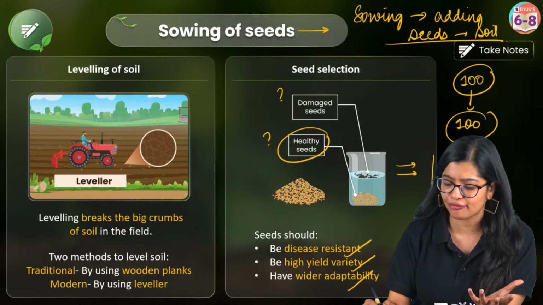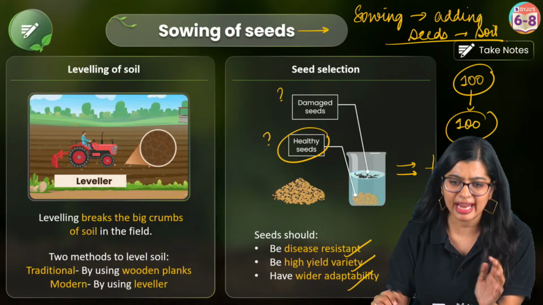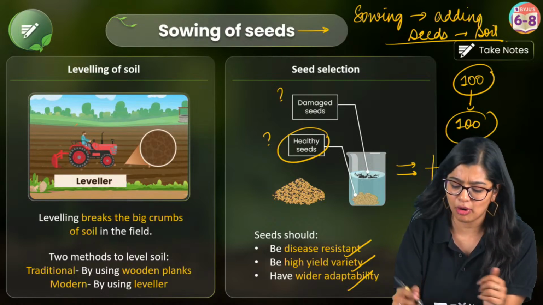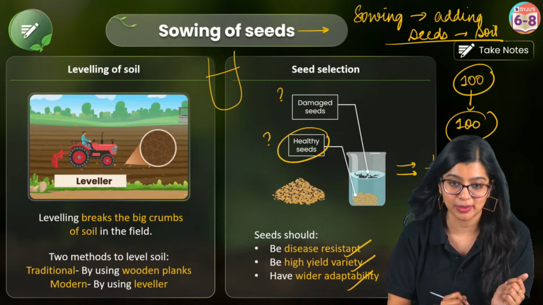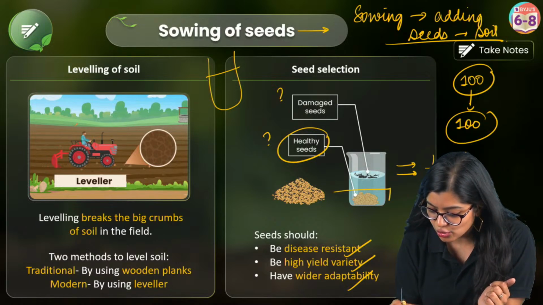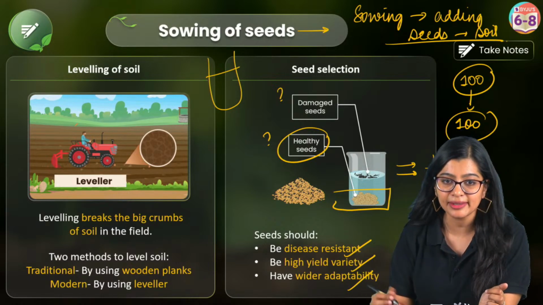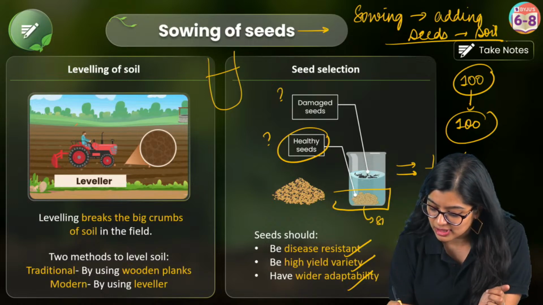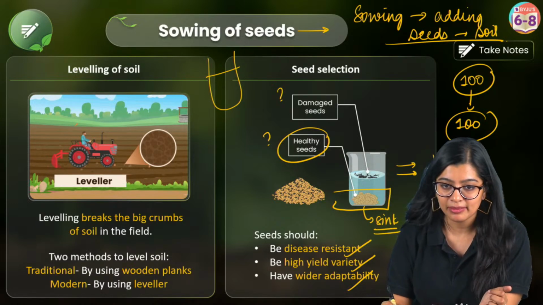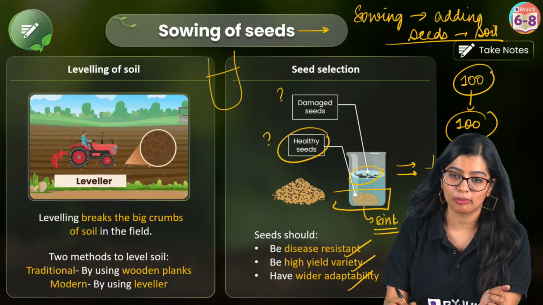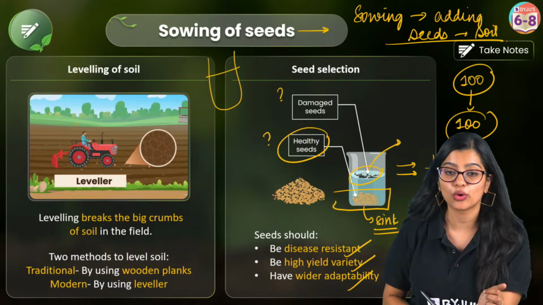You can take a little bit of it and put it in a cup of water and see what will happen. There will be some which sink to the bottom and some which float on top.